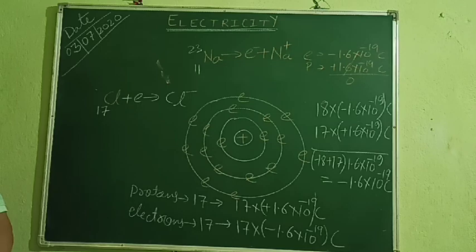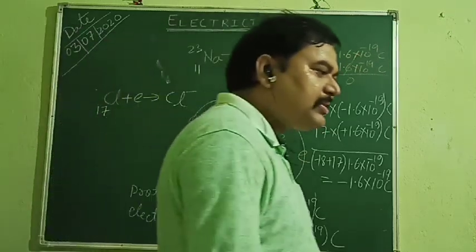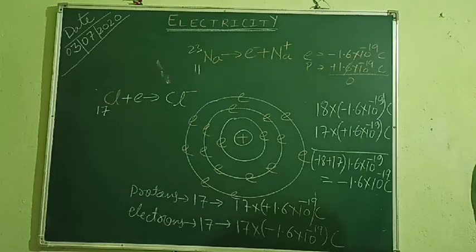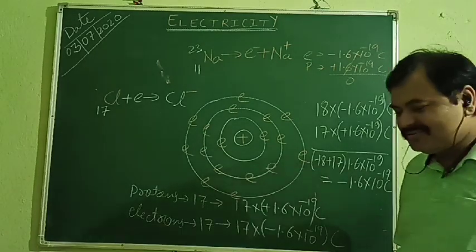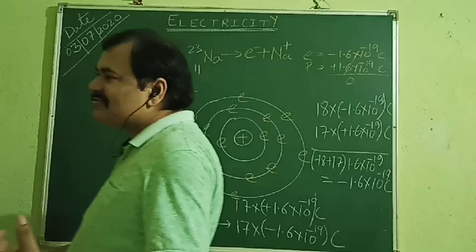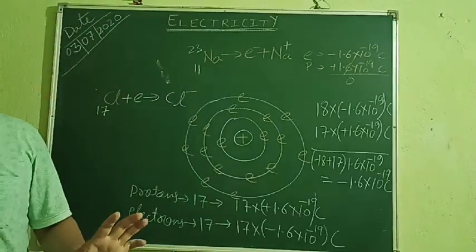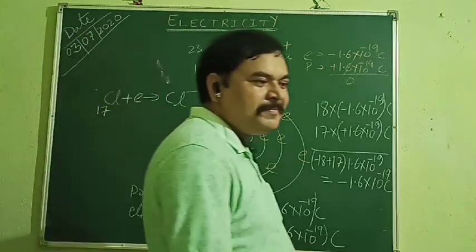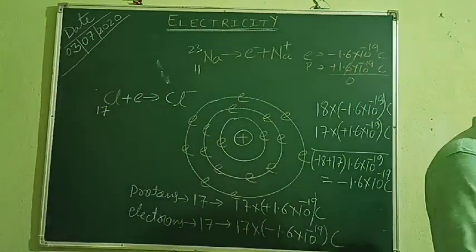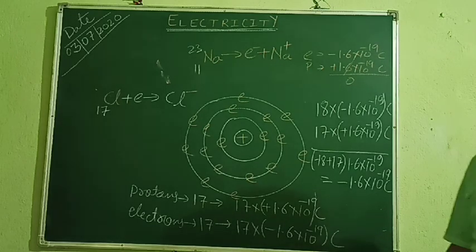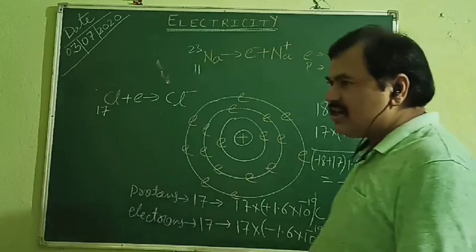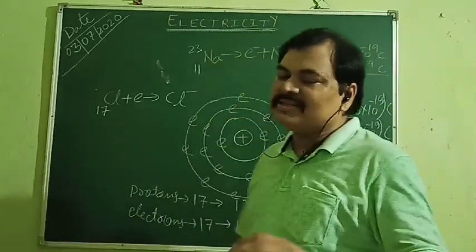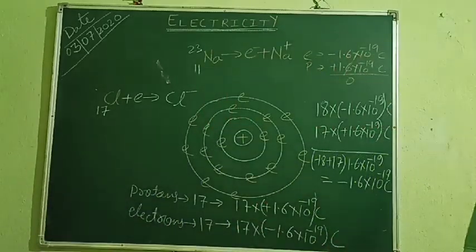So what did you find? How are things getting charged? Obviously due to exchange of electrons. Whoever gives out the electron becomes positively charged, and whoever receives the electron becomes negatively charged. Clear? Understood? Whoever gives out the electron becomes positively charged, and whoever receives the electron becomes negatively charged. That is the main concept of things getting charged.